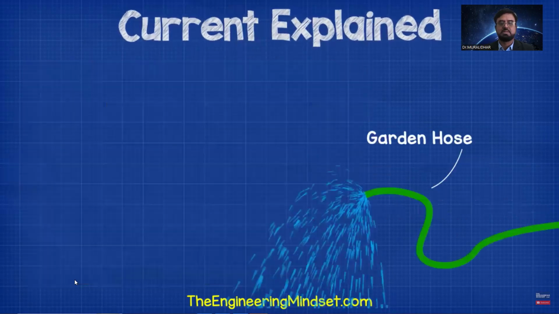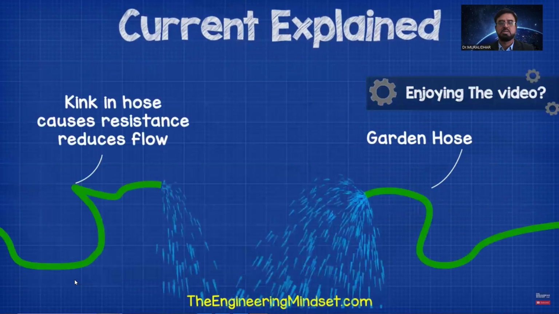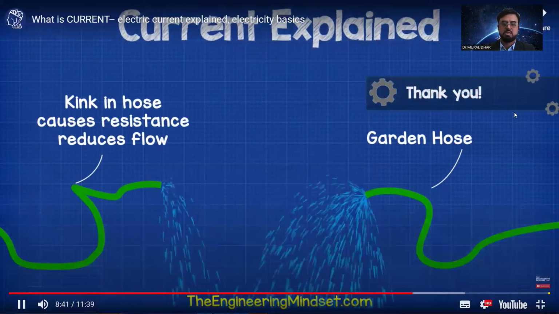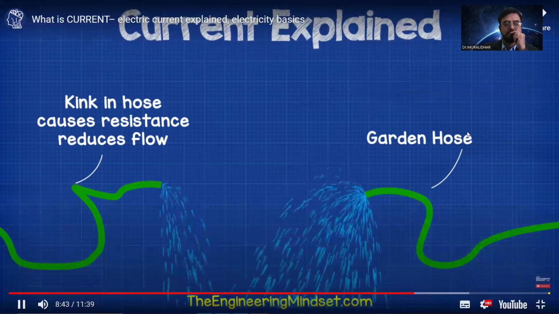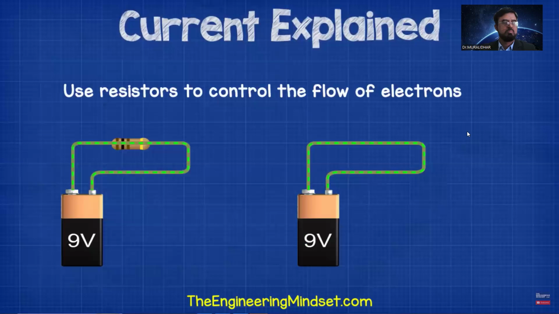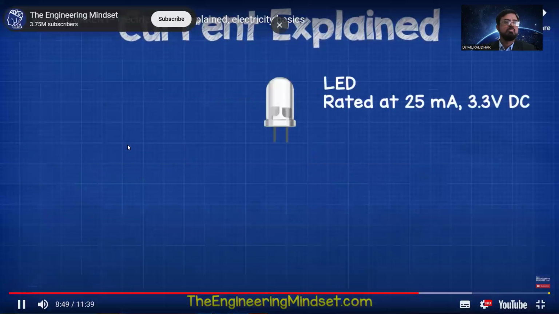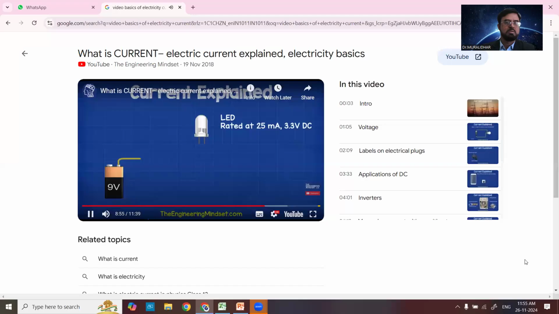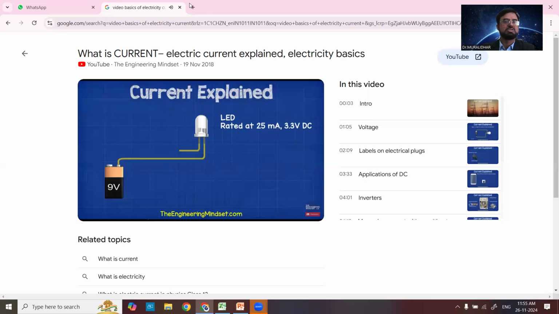Resistors are like putting a bend into a garden hose. The kink adds resistance to the flow of water, which reduces the amount of water that can flow out of the hose. Similarly, we can add resistors to the circuit and it slows down the electrons. For example, this LED is rated at 25 milliamps and 3.3 volts. But our battery is rated at 9 volts. So if we were to connect the LED to the battery, it will just...